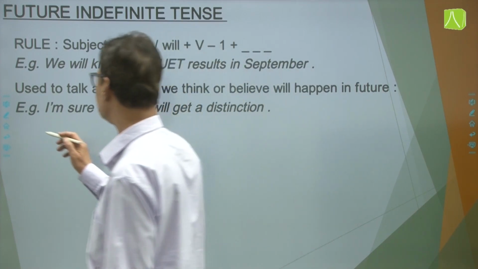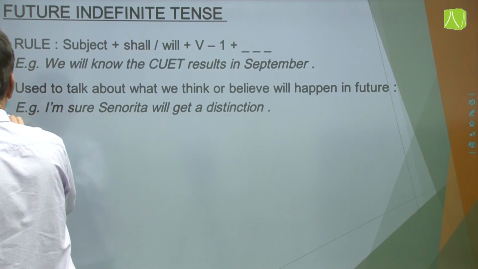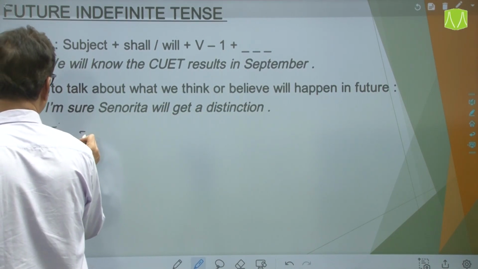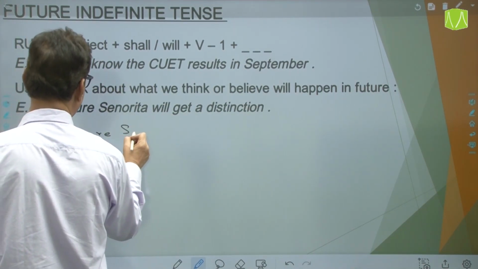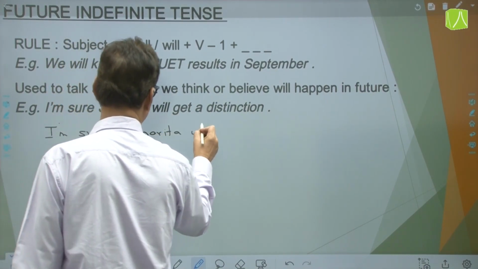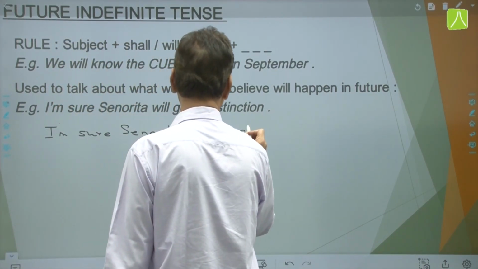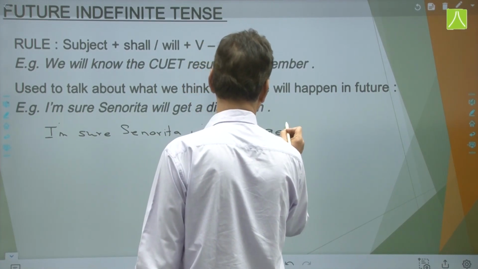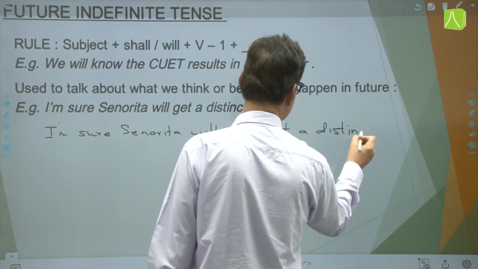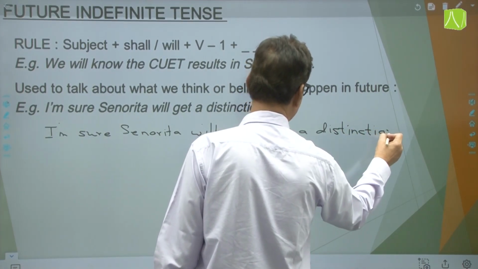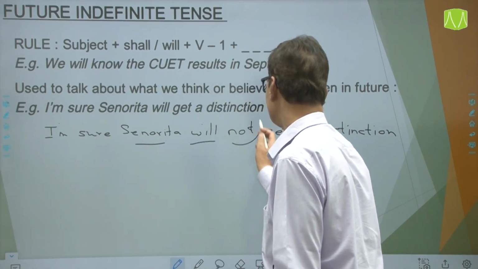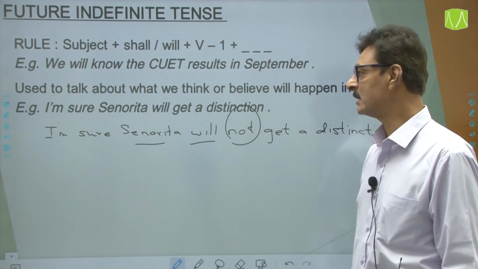अगर इस सेंटेंस को हम नेगेटिव करना है, so how do you make this sentence negative? I am sure Senorita will not get a distinction. So this is the way the sentence is made into negative. So subject shall will, उसके बाद the negative word not लग जाएगा.